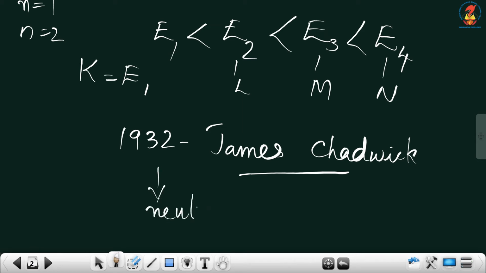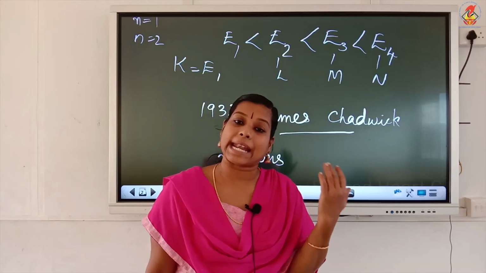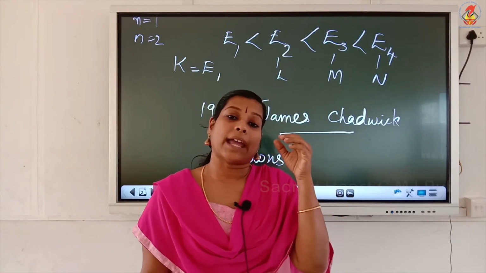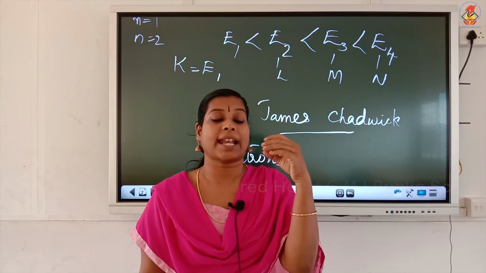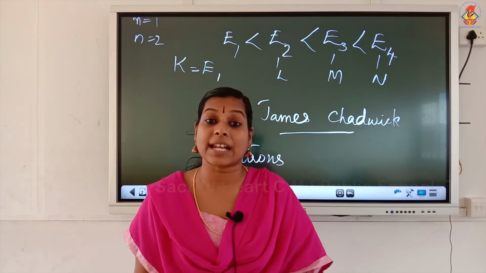So initially, inside the atom, two particles were known: the positively charged protons and negatively charged electrons, and protons have some mass while electrons have negligible mass.